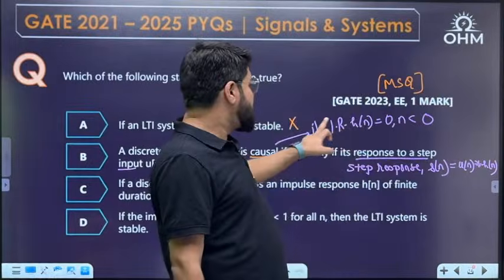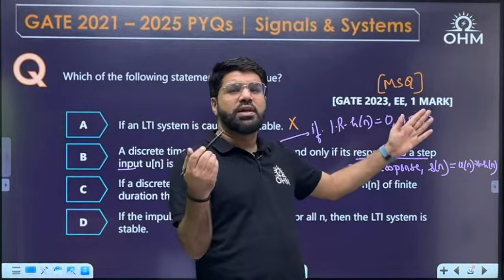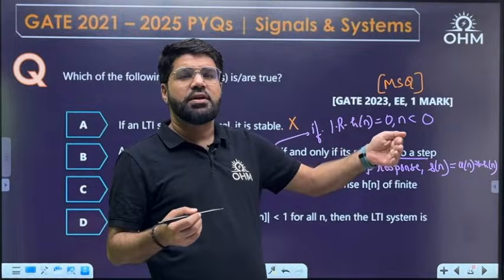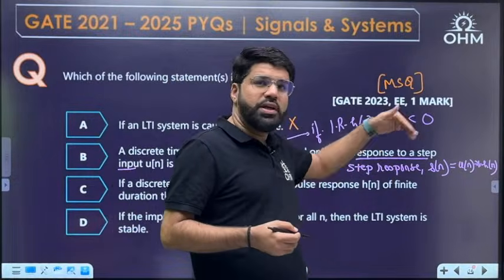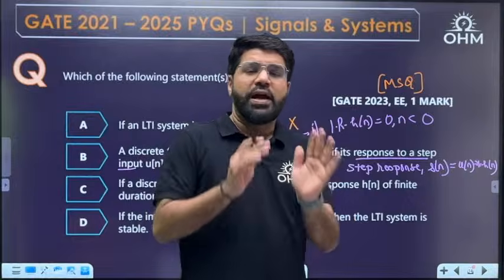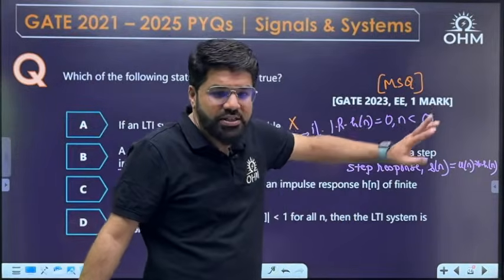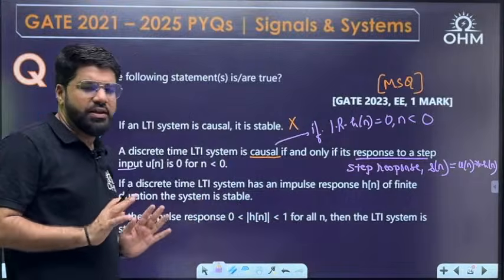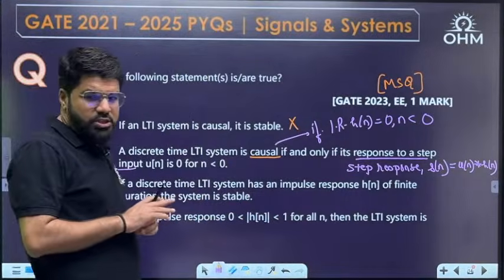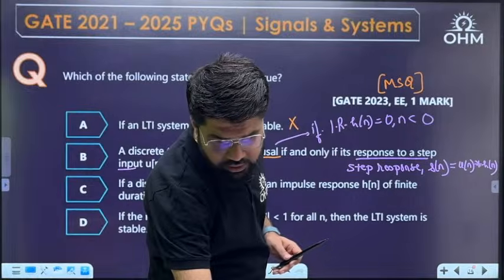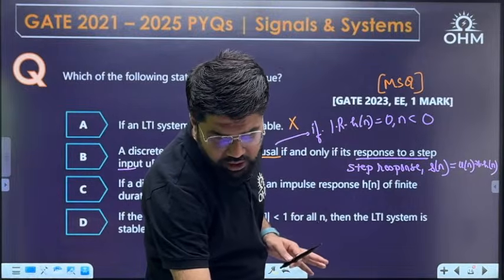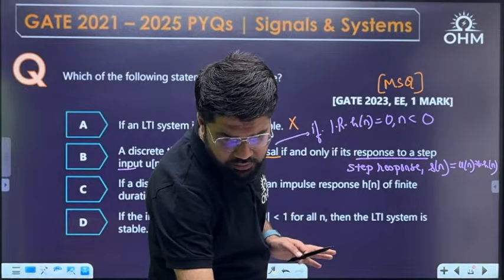If the system is causal, h[n] does not exist to the left. So h[n] starts either at the origin or anywhere after it. It cannot start before the origin.